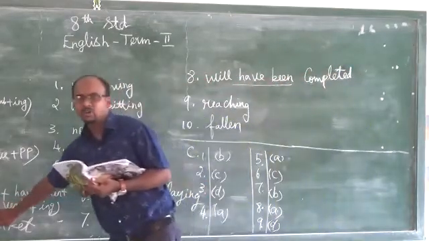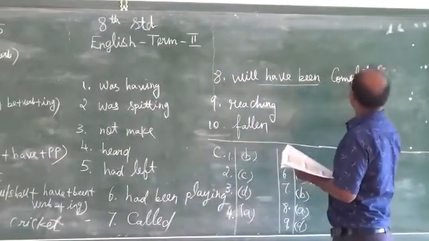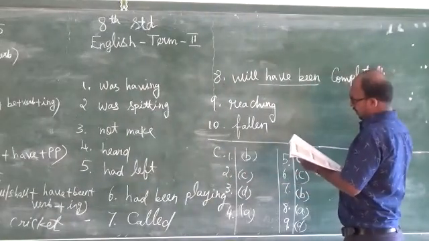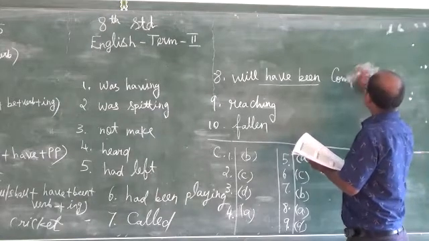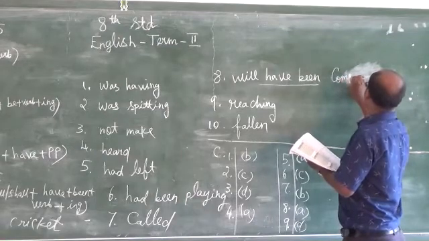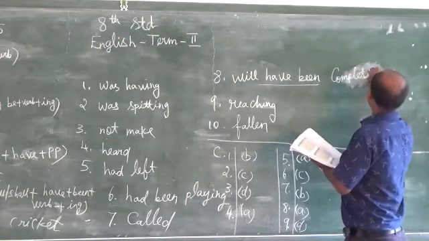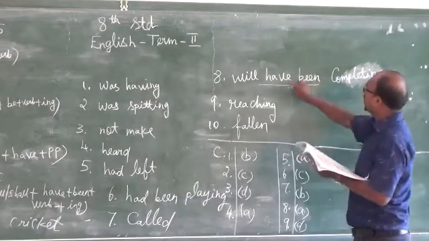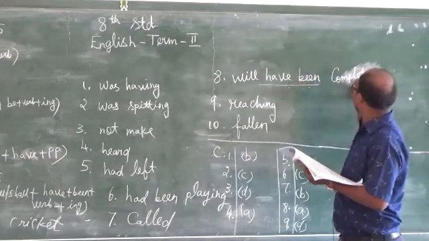So will have been completing its 1000. So this also is future perfect continuous tense. Okay, will have been completing.